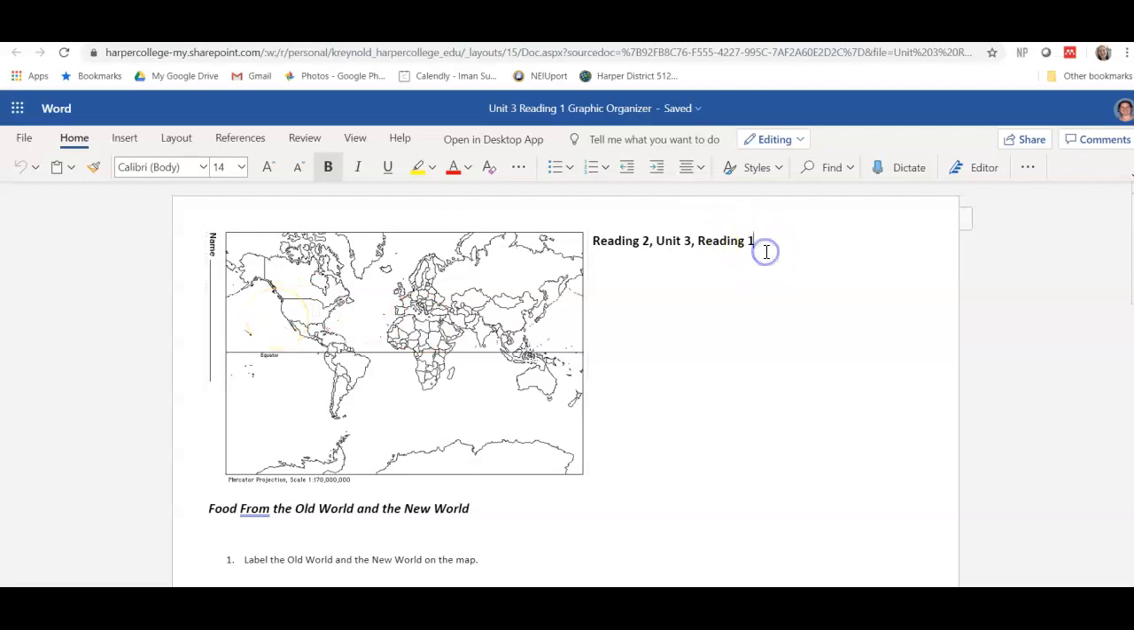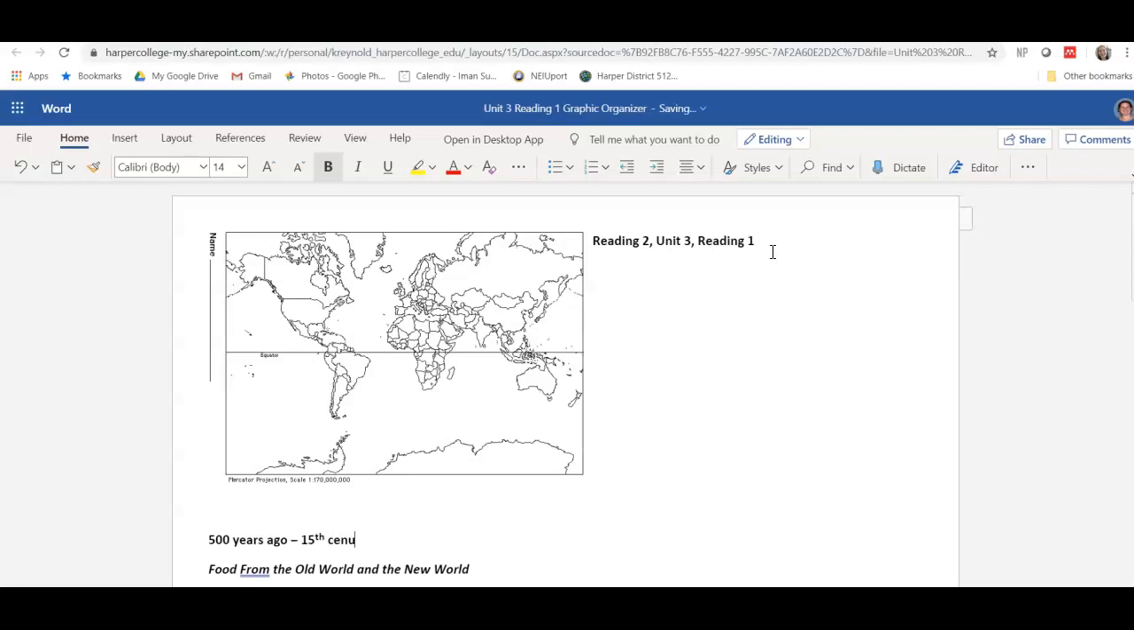So people began to move from the Old World to the New World around 500 years ago, which means sometimes we say the 15th century. The 15th century actually means the 1400s. Okay, so that's how it probably is in many places, but just as a reminder that the century name is always one number ahead of what the actual century was.